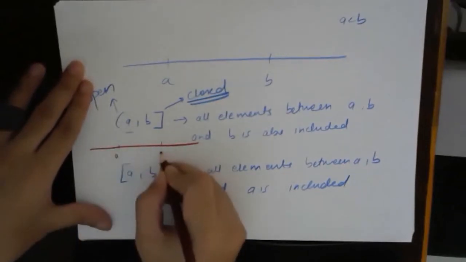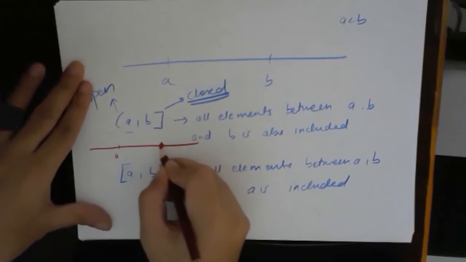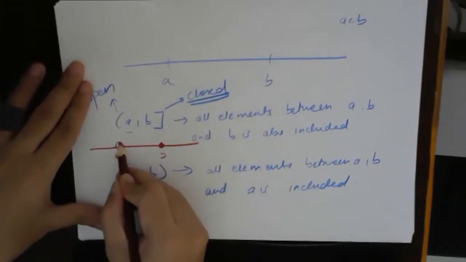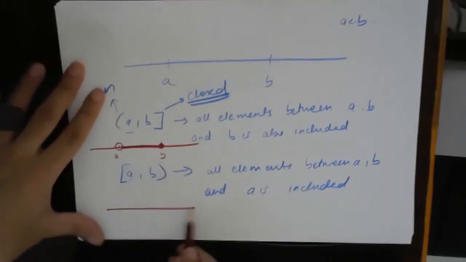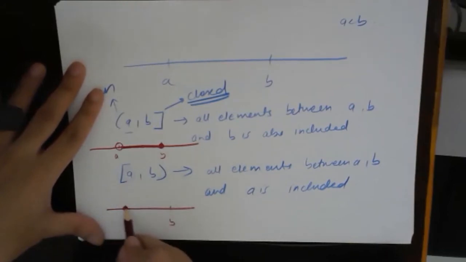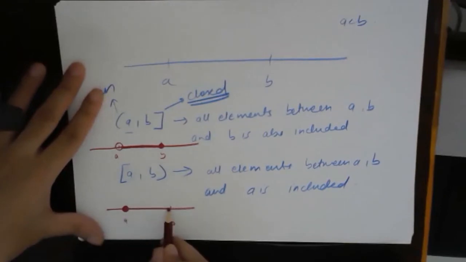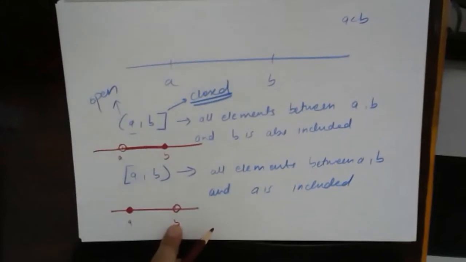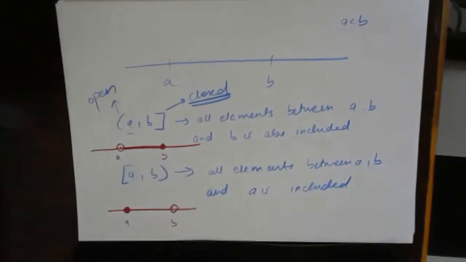Suppose this is A, this is B. So this part I will represent with a filled dot, and this part I will represent with an open dot, and everything in between. Fine. This is A and B. This part I will represent with a filled dot, and this part with an open dot. This is okay. Fine.